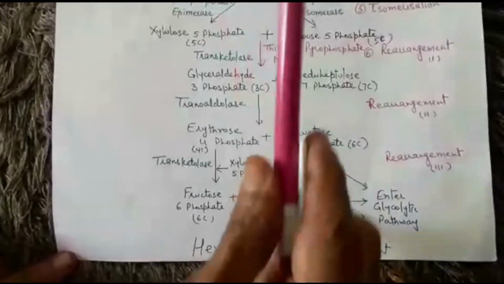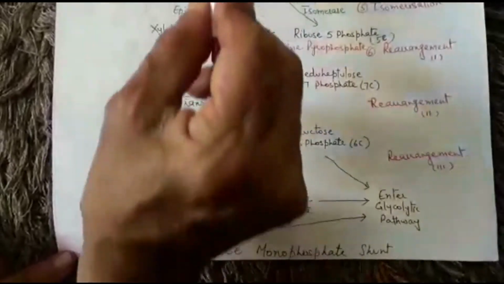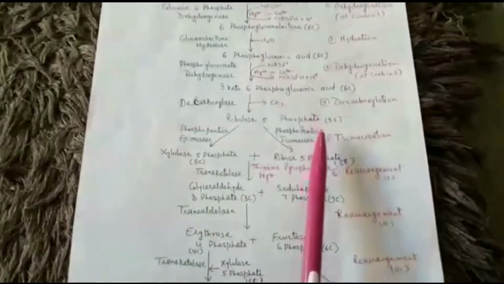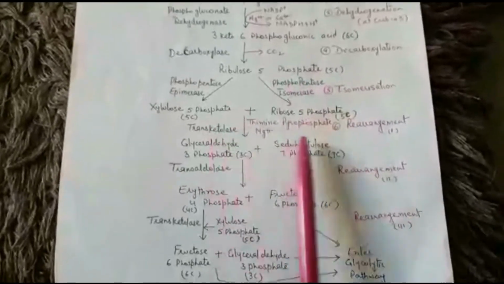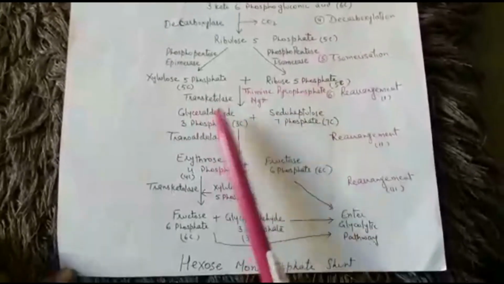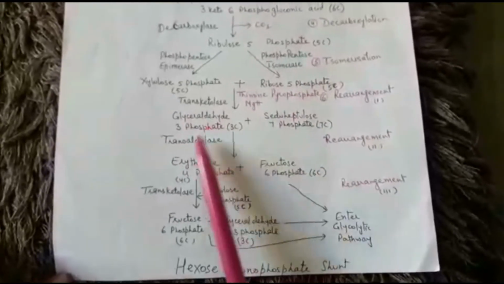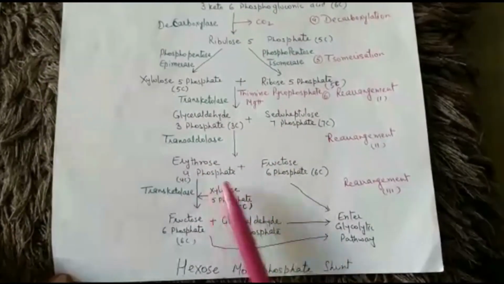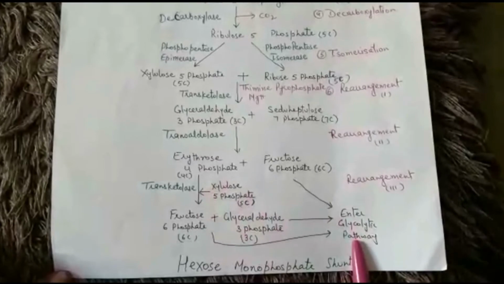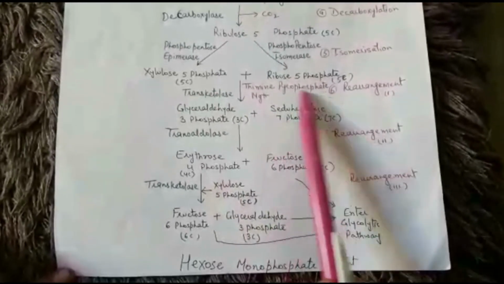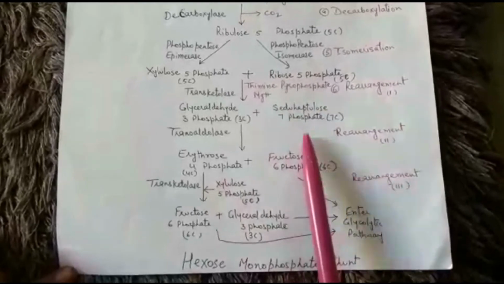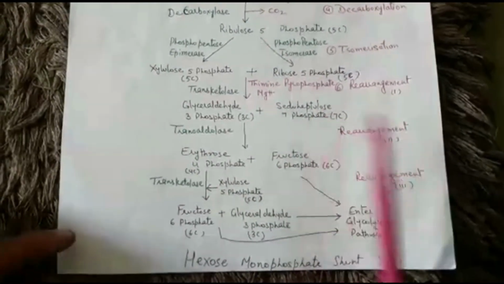So basically hexose monophosphate shunt starts from 6 carbon sugar and it produces 5 carbon sugar. But the 5 carbon sugars may undergo rearrangement reactions to produce other intermediates which can directly enter into glycolytic pathway, and a 7 carbon sugar C2-heptulose 7-phosphate is also produced. So we will continue this process in next video.